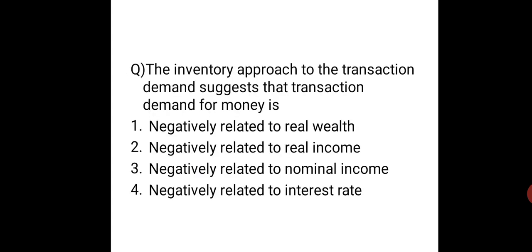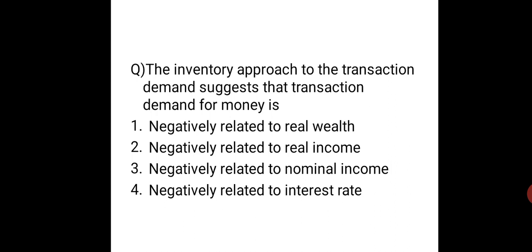Only B is wrong. Inventory approach to transaction demand suggests that transaction demand for money is... Okay, this is again related to Baumol.